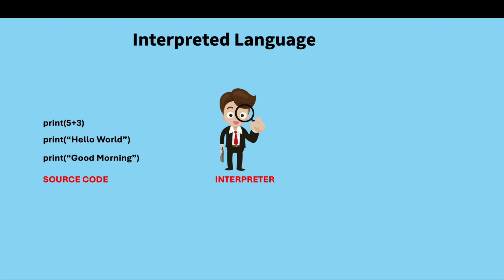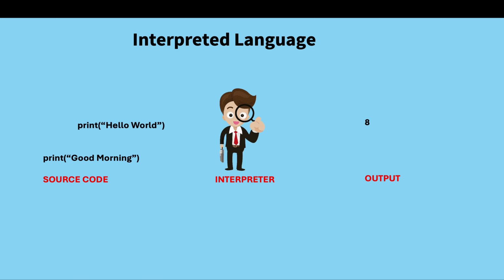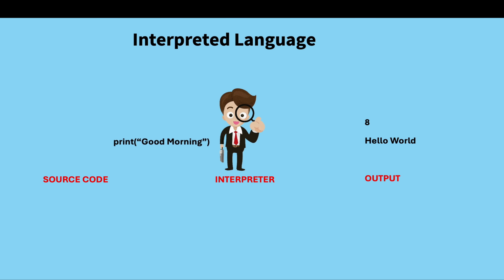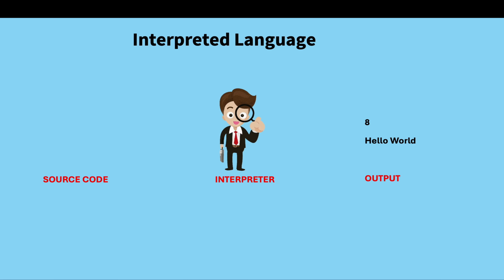So in programming also, the interpreter takes one by one line in the source code. Each line is executed and the output is produced. In between, if a line is errored out, the execution is stopped at that particular stage itself. So the advantages of interpreted languages are that it doesn't require any pre-compilation and it is dynamic execution. But the disadvantages are it is very slow and it consumes more resources.